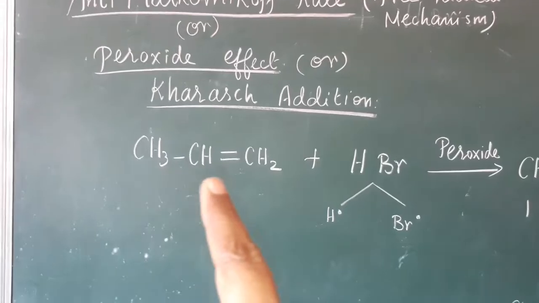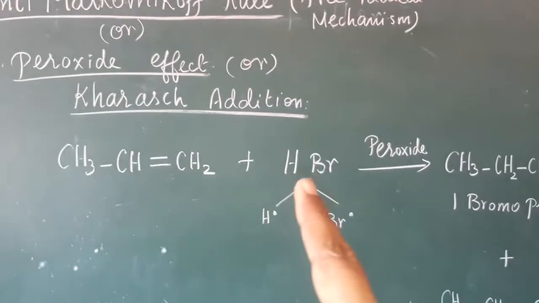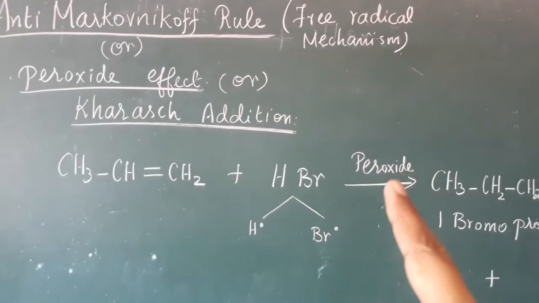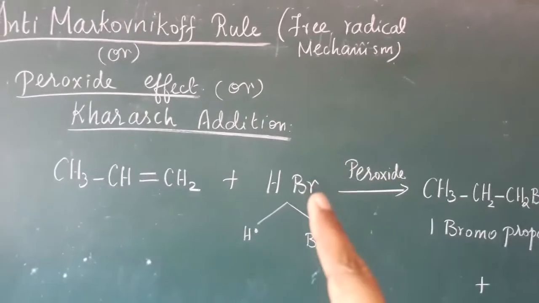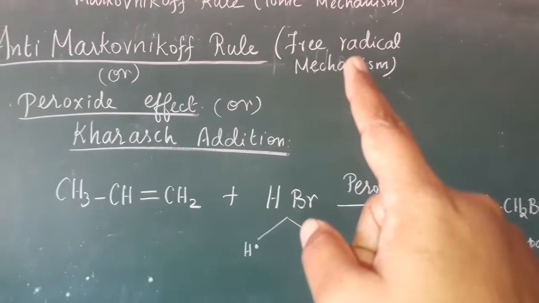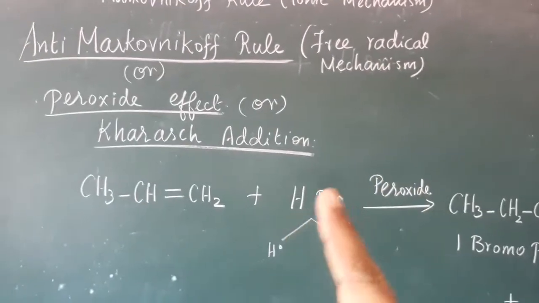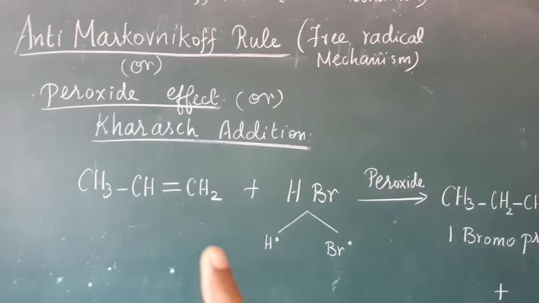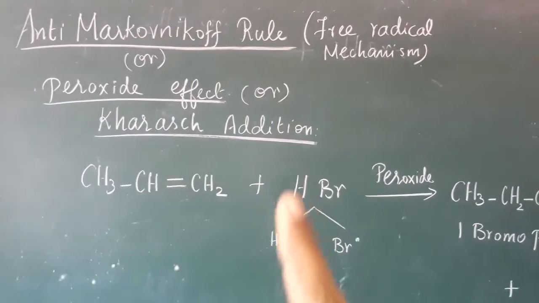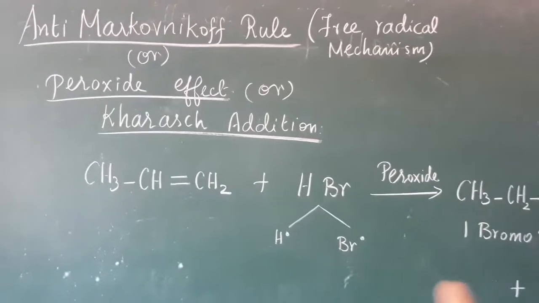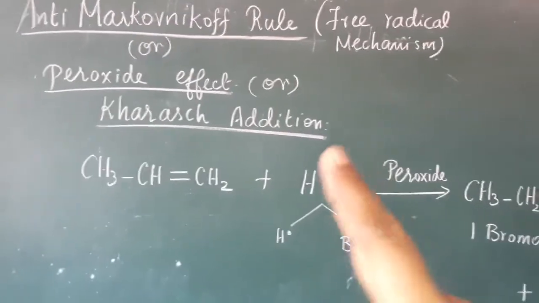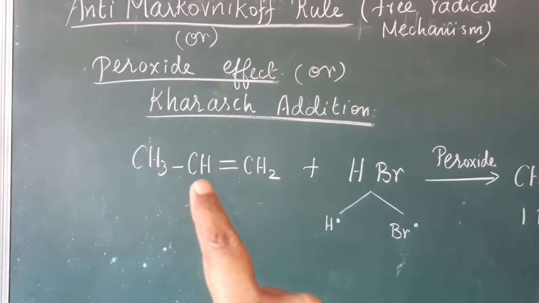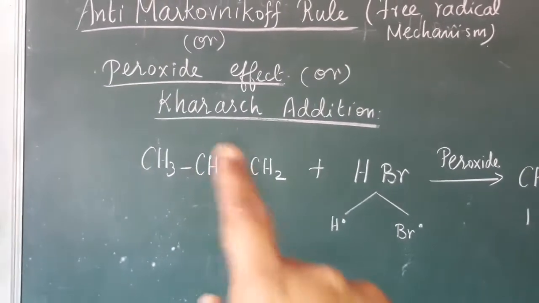Now this is propene. The propene is added with HBr in the presence of peroxide. In the presence of peroxide, HBr follows the free radical mechanism, that is the anti-Markovnikov rule. In the Markovnikov rule, the H is added to the carbon bearing more hydrogens. But in the anti-Markovnikov rule, the hydrogen is added to the carbon bearing fewer hydrogens.